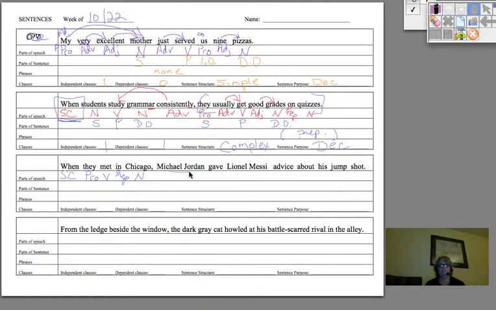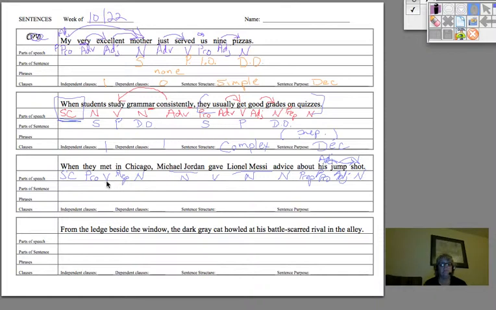Michael Jordan, we'll treat it all as one word. It's a noun. Gave is a verb. Lionel Messi, noun. Advice, also a noun. Look at all these nouns in a row. About is a preposition. His is telling you whose shot. So it's either a possessive pronoun or you could call it an adjective. Shot is a noun, and jump, which normally is a noun, is telling you what kind of shot we're talking about. So it's an adjective. It's describing shot. Don't have any preps. Oh, I'm sorry. I'm skipping.